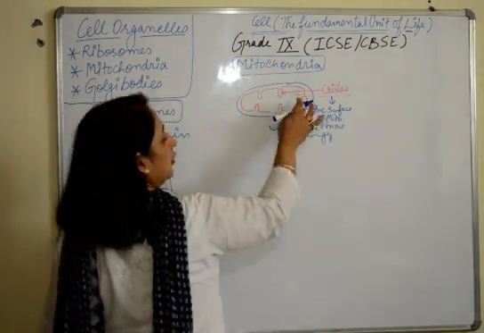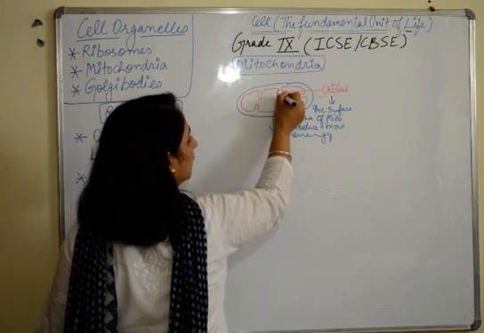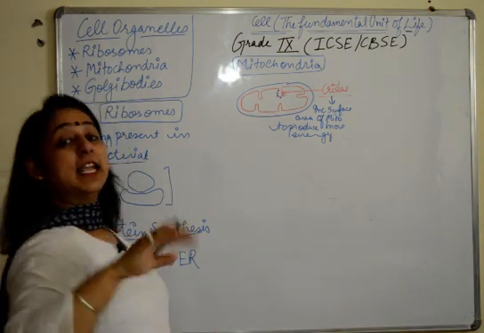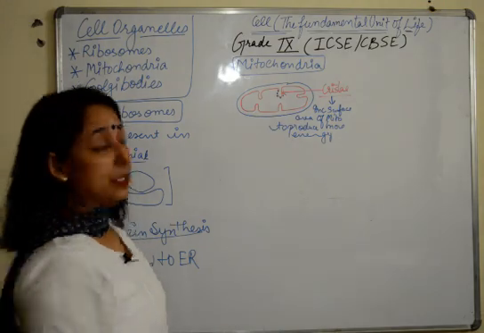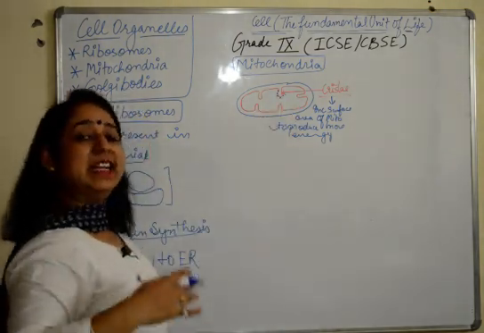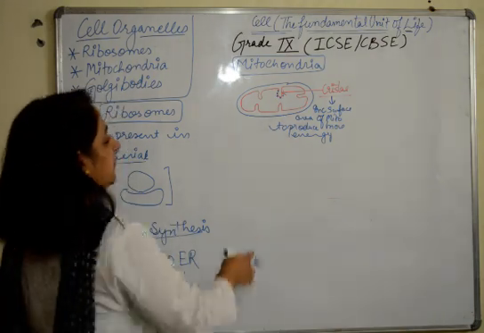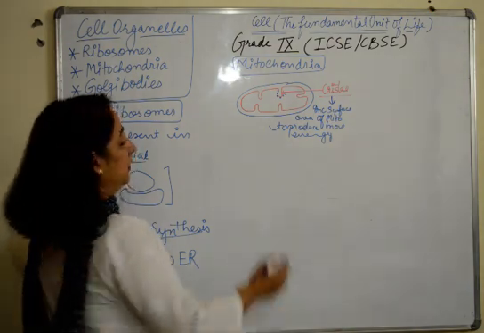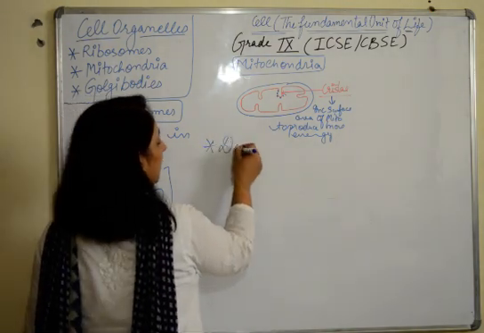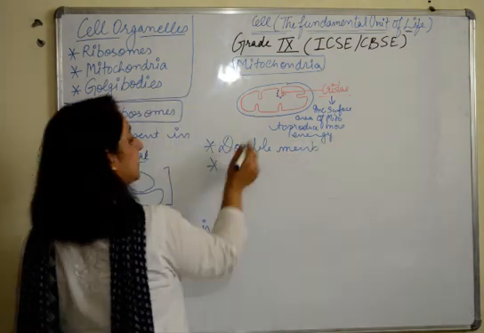So on these infolds, these structures are present which are called oxysomes, inside which energy is produced. So it gives more space for the oxysomes to get attached and hence increase the surface area for more production of energy. So this is the structure of mitochondria. So it is double membraned with finger-like extensions called crista.